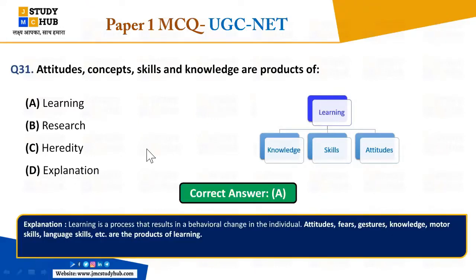Here you can understand that learning is a process that results in behavioral change in individuals. That is attitudes, fears, gestures, knowledge, motor skills, language skills. So all these are the products of learning. You should remember that attitudes, concepts, skills, and knowledge are all products of learning. All clear? Chalo, next, moving to the next question.